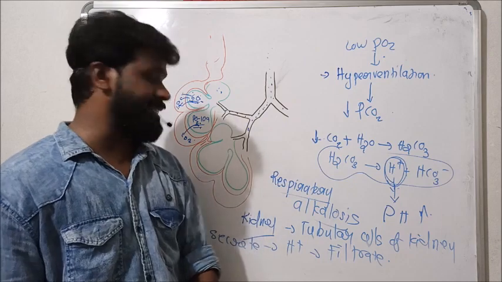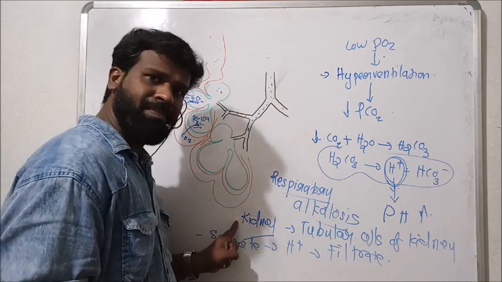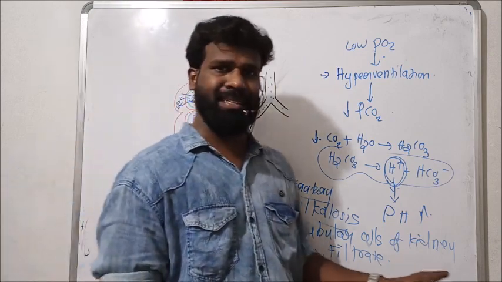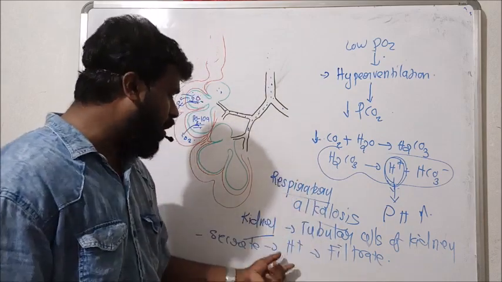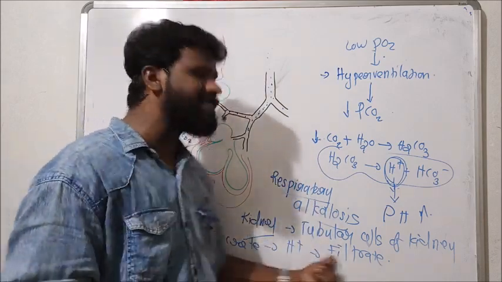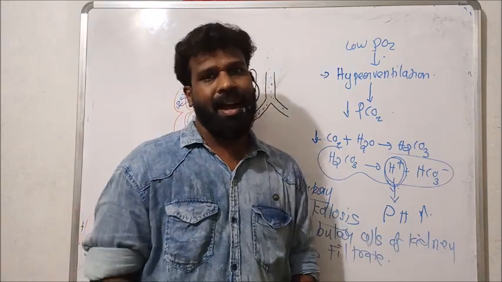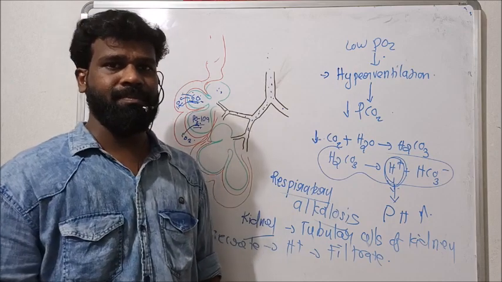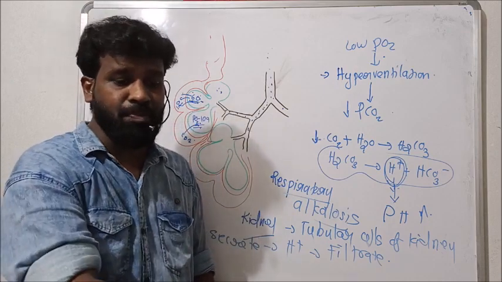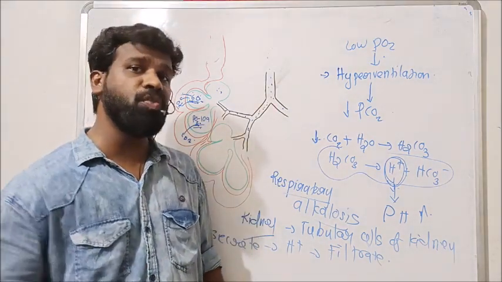But in such a condition, the tubular cells of the kidney do not secrete H plus ion to the filtrate and thereby conserve H plus in our body fluid. That means when this H plus ion is reabsorbed into the body fluid, what happens?